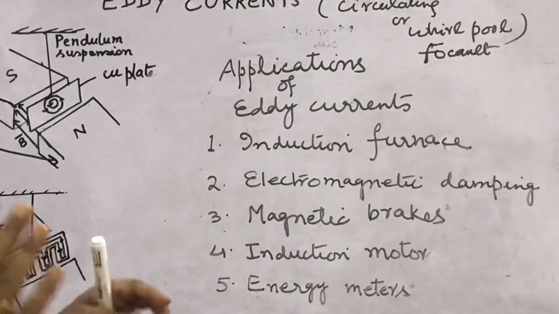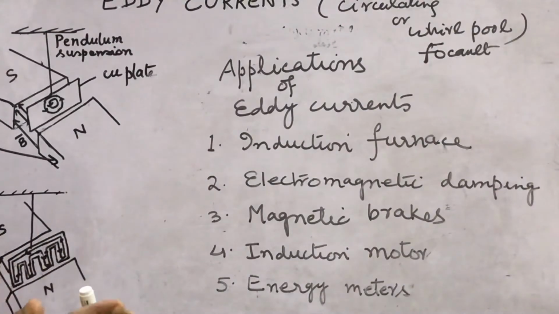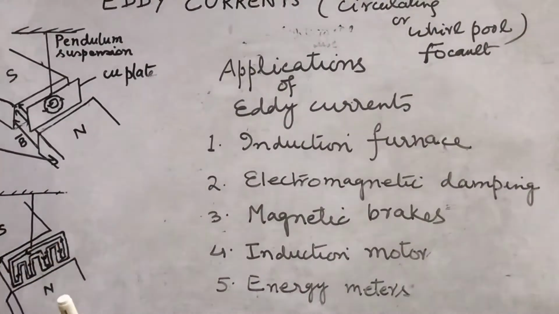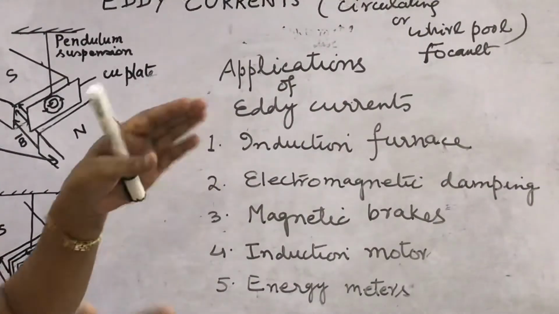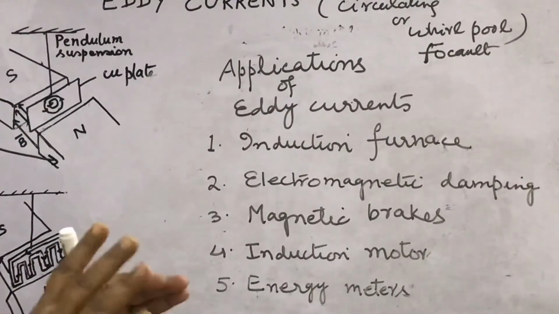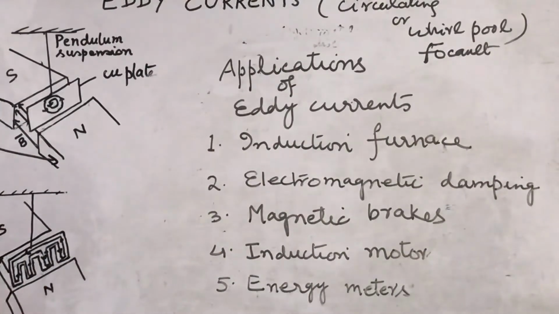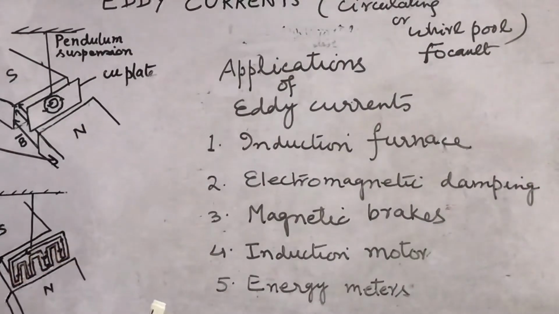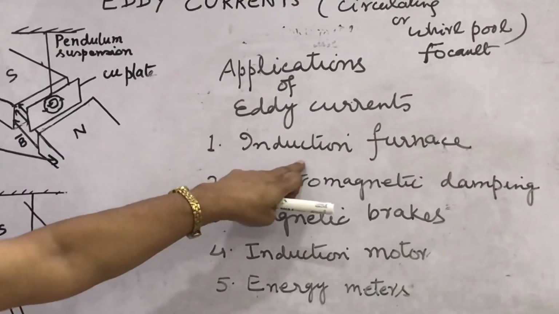This magnetic field, which is changing rapidly, is provided by high frequency alternating current. Large induced currents are set up, and due to excessive heating, metals are melted. This process is also used to extract metals from ores. So melting is made due to the large amount of heat produced by eddy currents in the electric furnace.